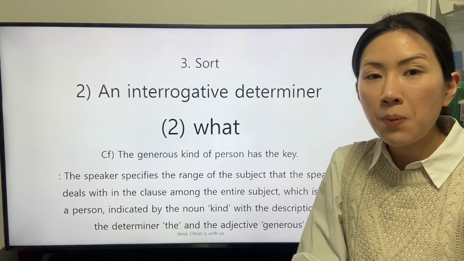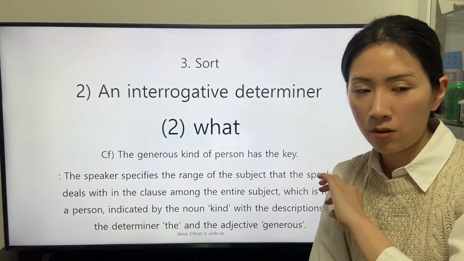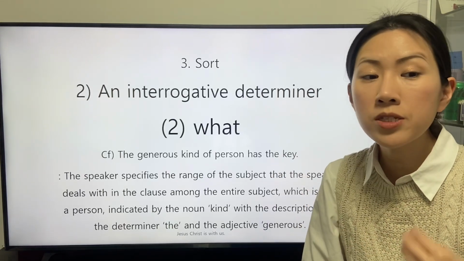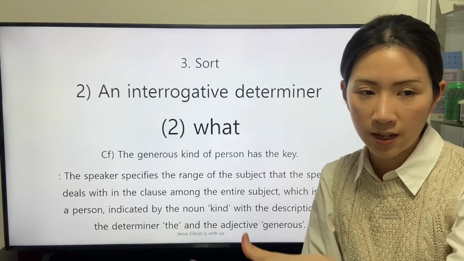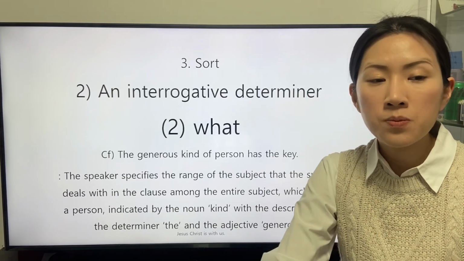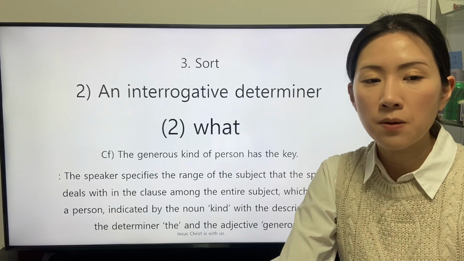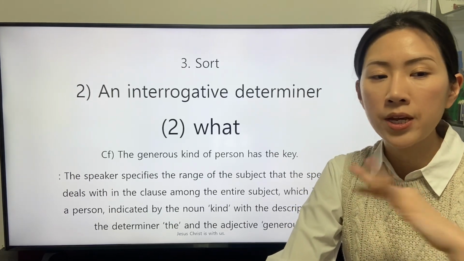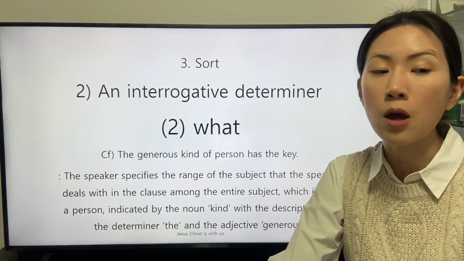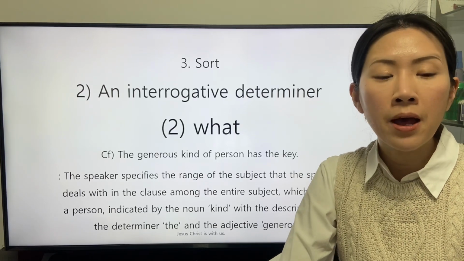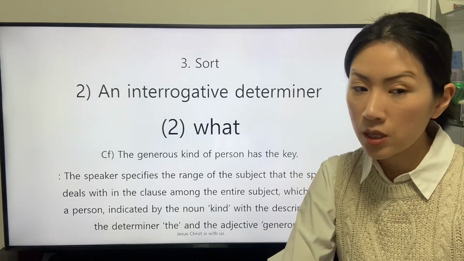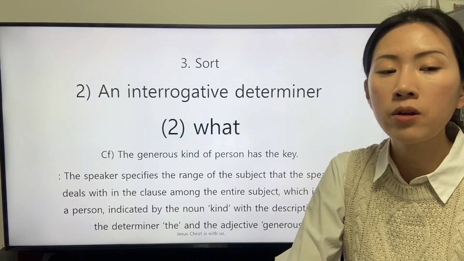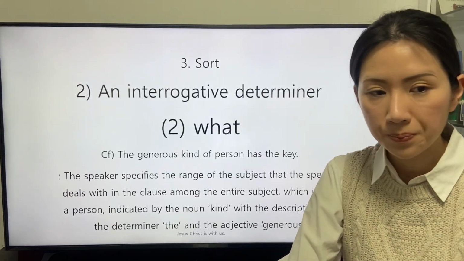One of the responses is stated in the conference. The generous kind of person has the key. The speaker specifies the range of the subject that the speaker deals with in the clause among the entire subject, which is not a person, indicated by the noun kind with the descriptions of the determiner the and the adjective generous.